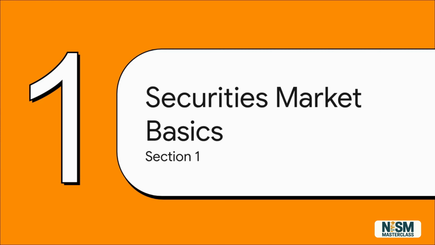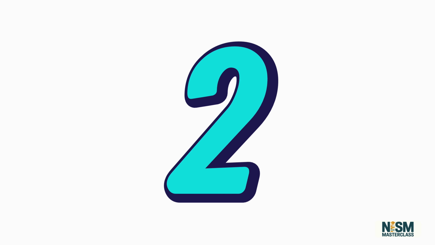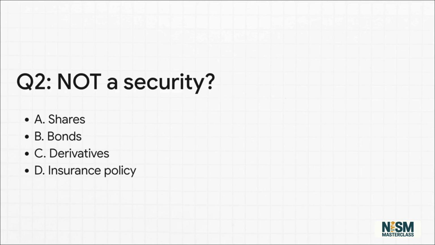Section 1. Securities Market Basics. Question 1. What are securities? Is it physical goods, transferable financial claims, only government bonds, or bank deposits? The correct answer is B. Securities are transferable financial claims, think shares or bonds, that literally convert our savings into working financial assets. Moving to question 2.